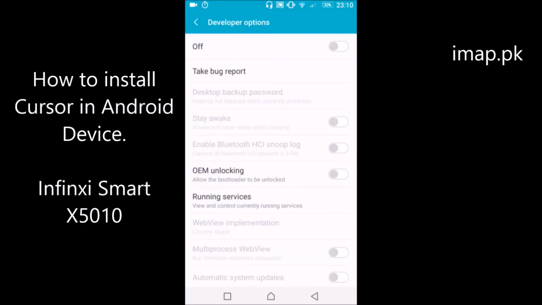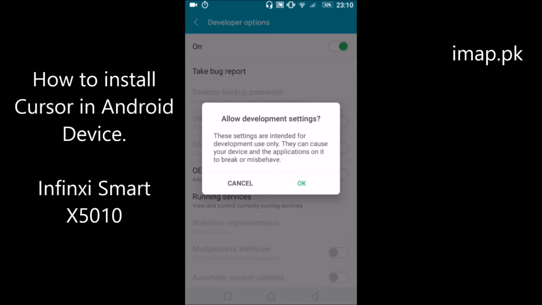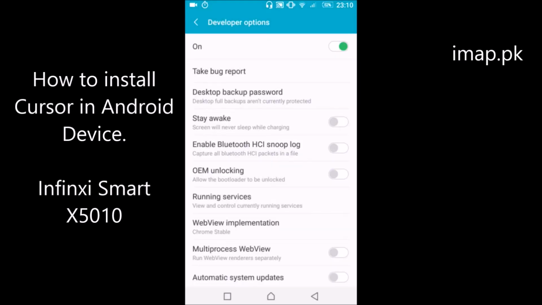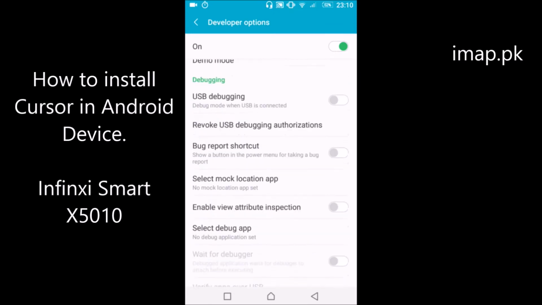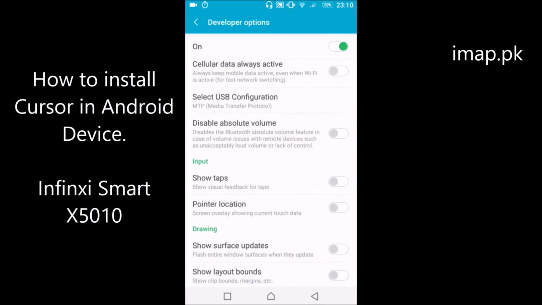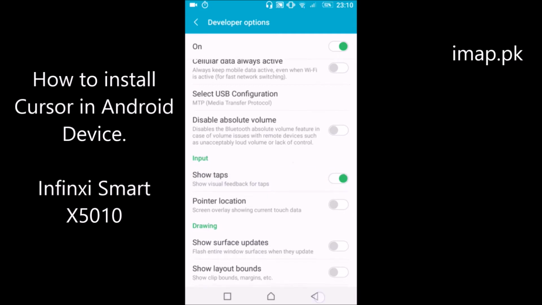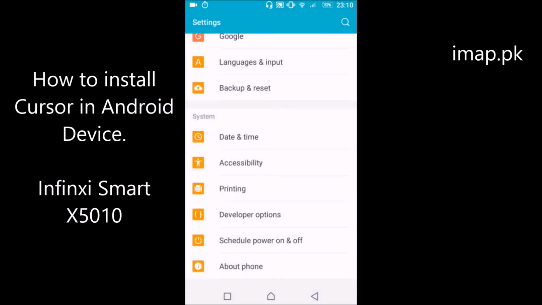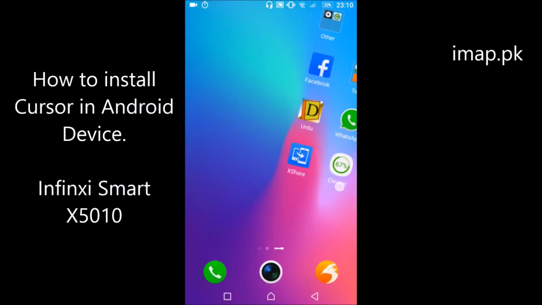Let it on. There is written allow develop setting. Okay. There is an input panel. In the input panel, there is a first option written show tab. Click it on. Then you will see, guys, we have installed cursor in our device.